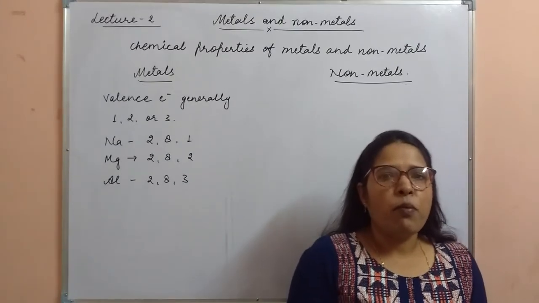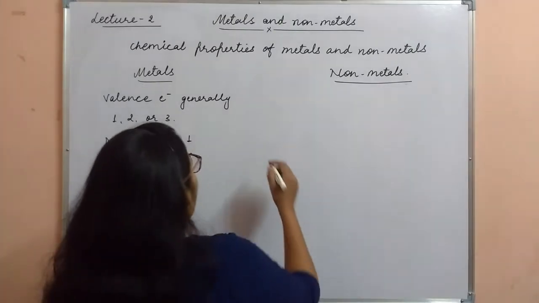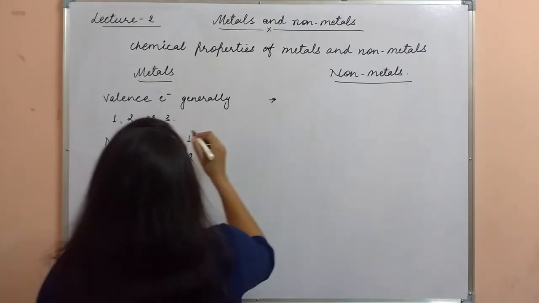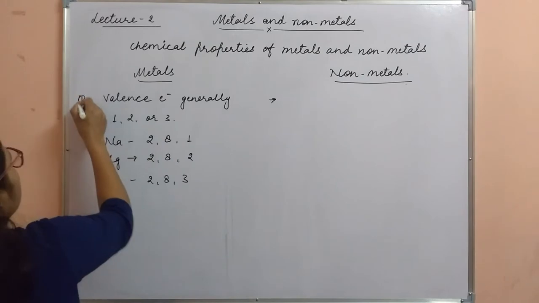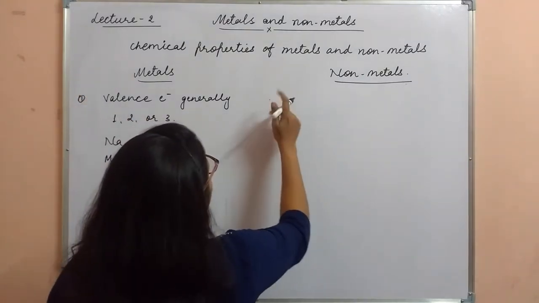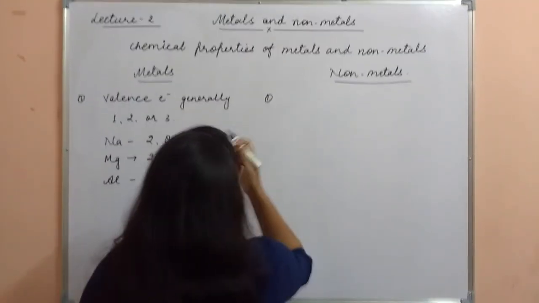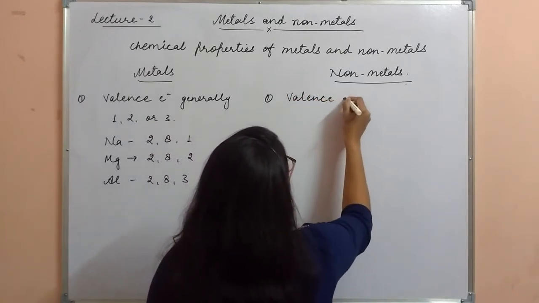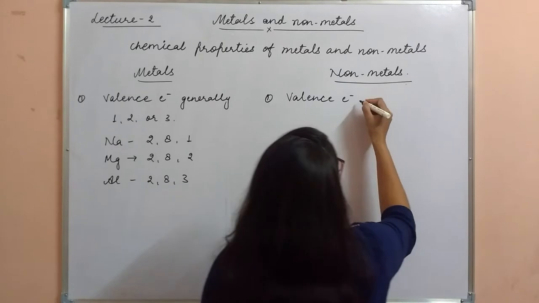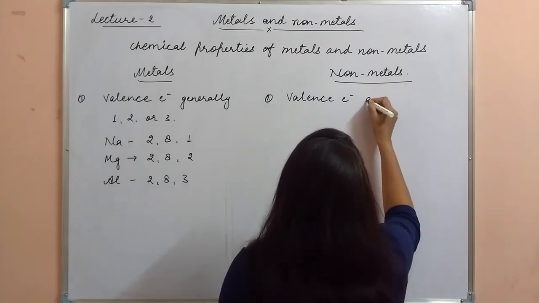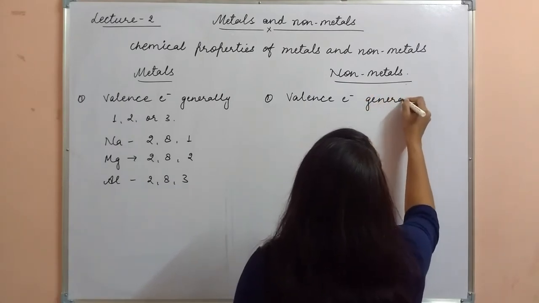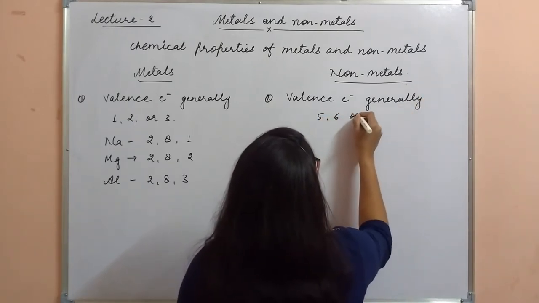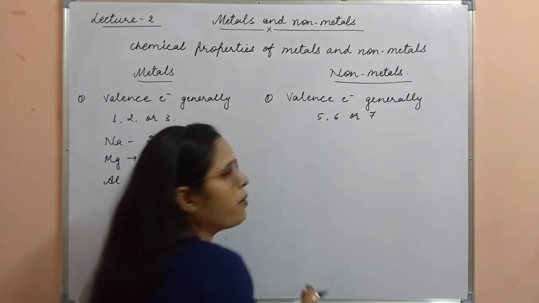In case of non-metals, the valence electrons are generally 5, 6 or 7.